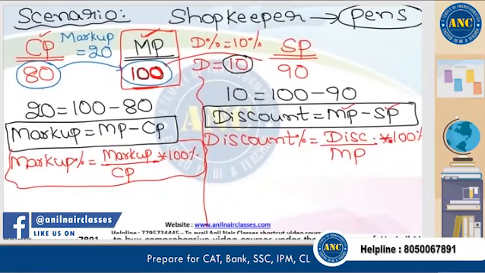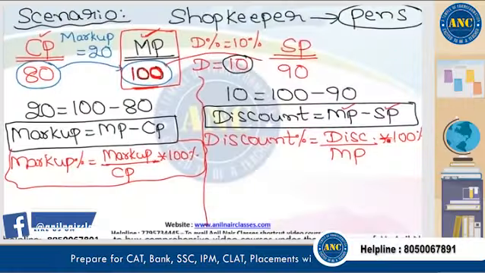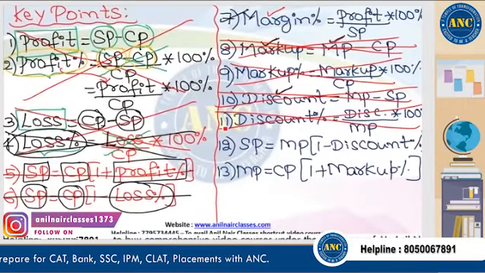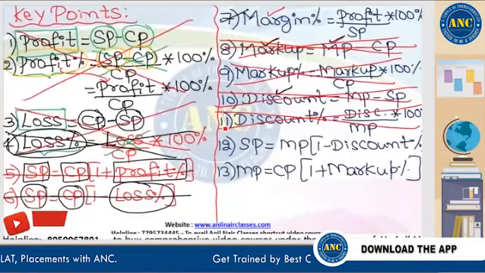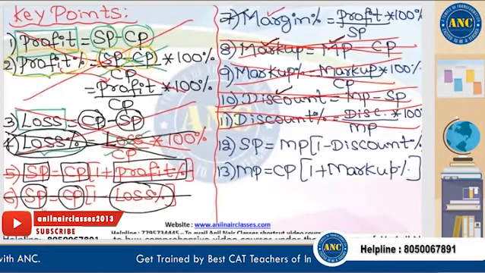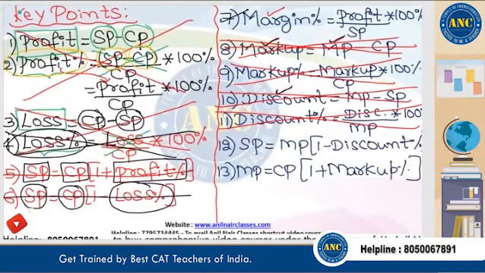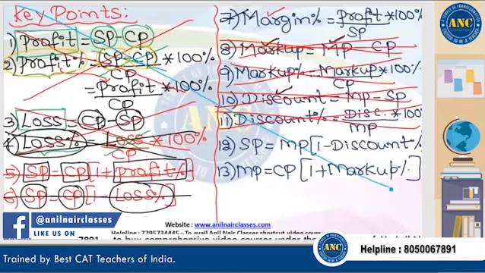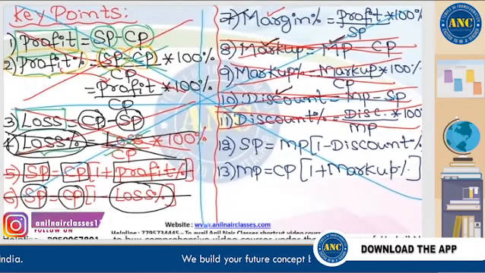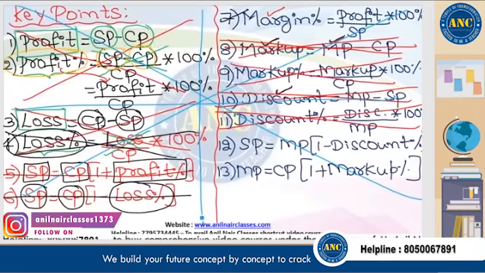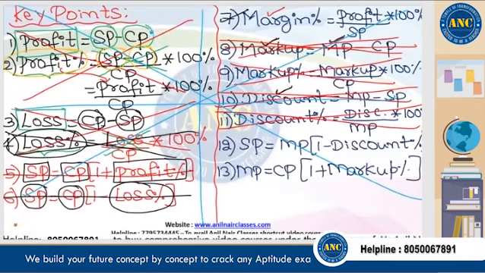That is exactly what I wrote on this screen, which we do not need to learn by heart. I believe the idea is very clear for you. Whatever I have written on this screen, we will not require any of these key points to solve the problems unless it is very essential to use one or two formulas in some problems.